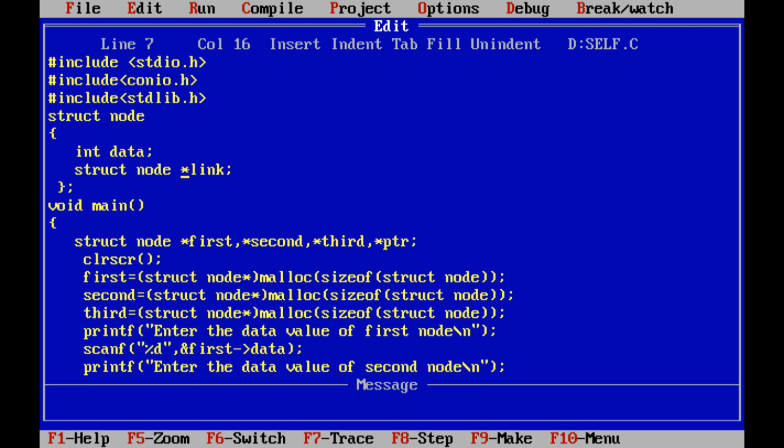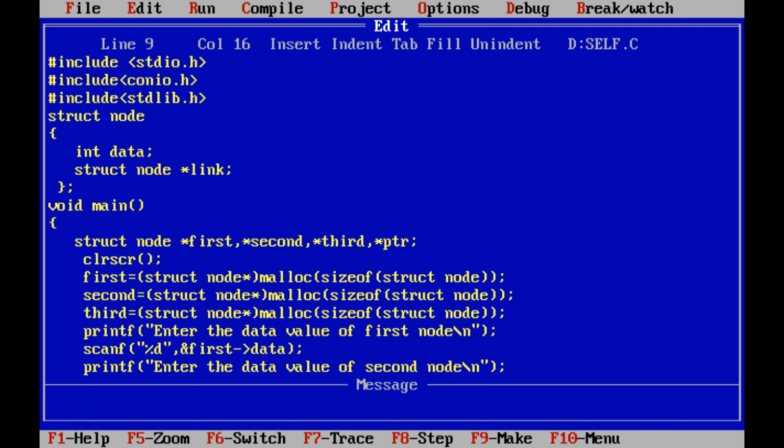Hence, as the name implies, it is a self-referential structure. A self-referential structure is a structure that can have members which point to a structure variable of the same type.